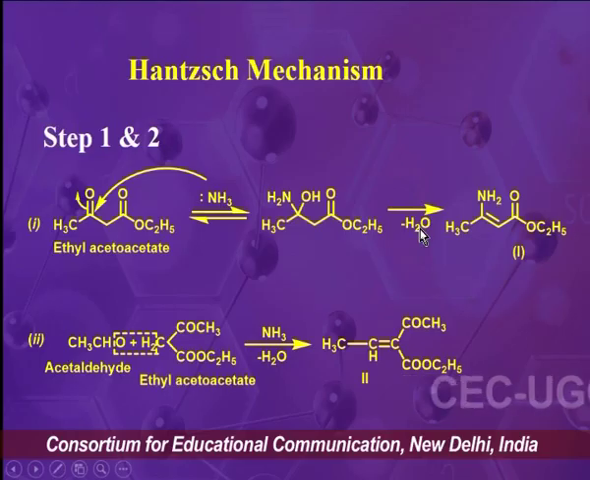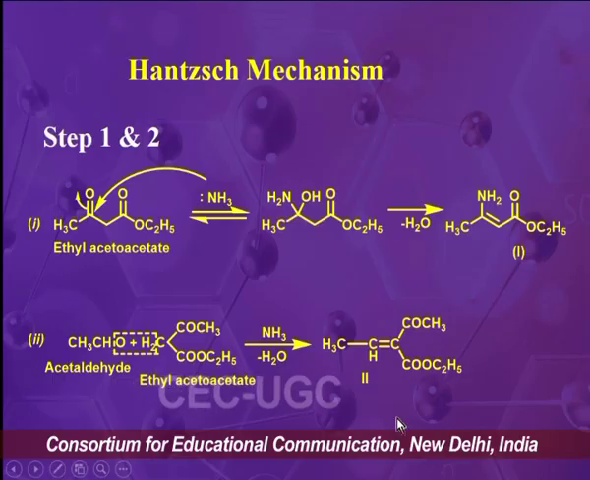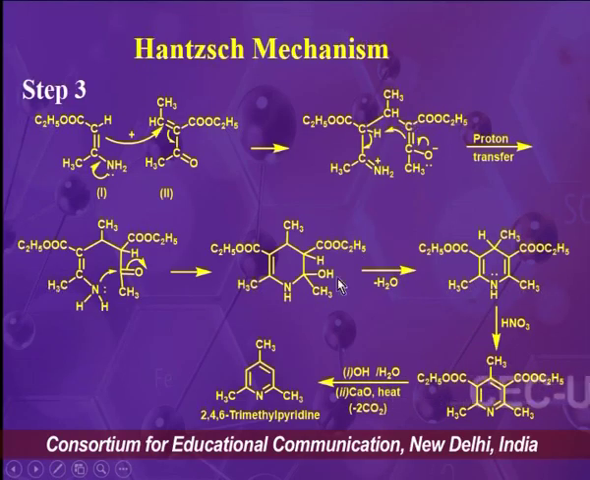So in steps 1 and 2 we have synthesized two intermediates. First is the enamine and the second is the alpha beta unsaturated carbonyl compound. In the third step there will be a reaction between these two, intermediate number 1 and intermediate number 2. The reaction is a kind of Michael addition, that is, a 1,4 addition reaction. So the enamine will attack the double bond of the alpha beta unsaturated carbonyl compound and will produce this intermediate.